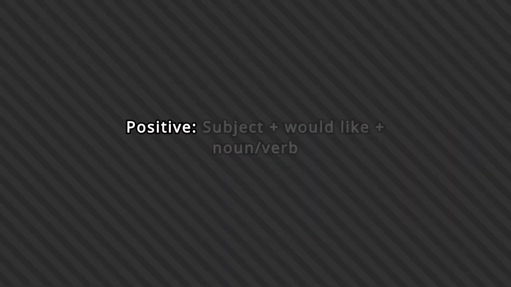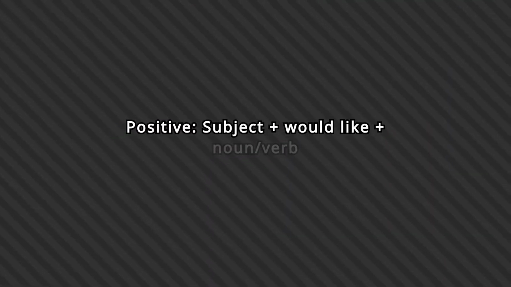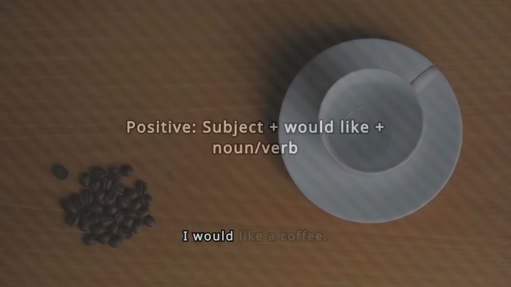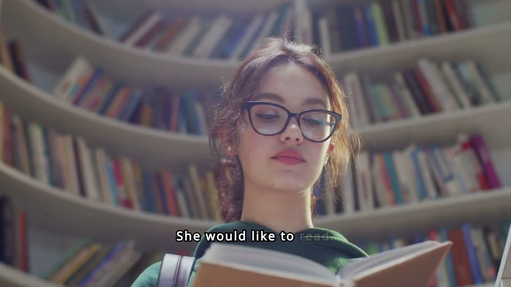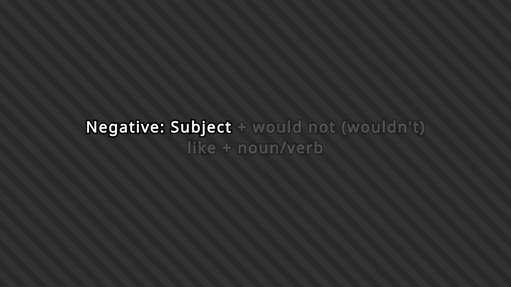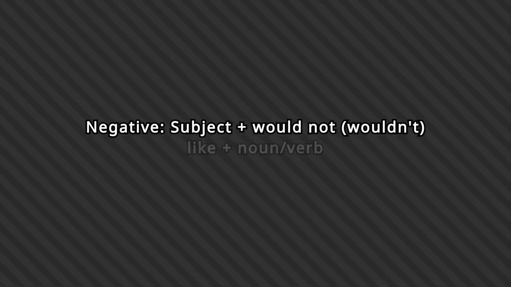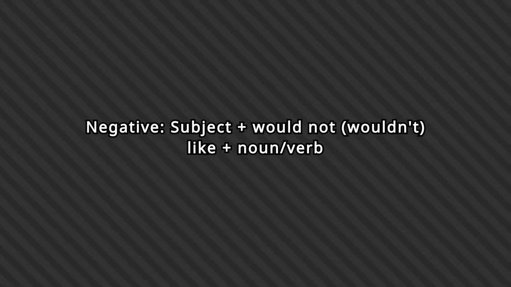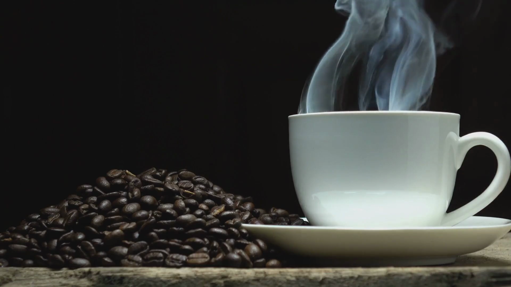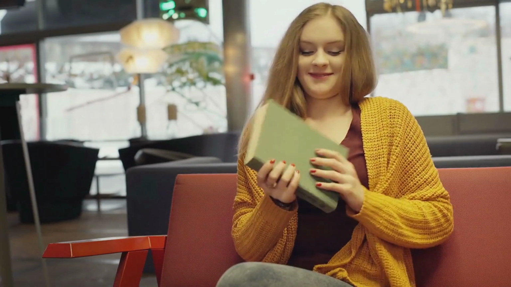Structure: positive, subject plus would like plus noun slash verb. I would like a coffee. She would like to read. Negative, subject plus would not, wouldn't, like plus noun slash verb. I wouldn't like a coffee. She wouldn't like to read.